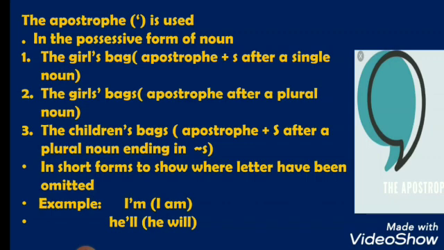The children's bag. Apostrophe S is placed after a plural noun not ending in S. Next is in short form, to show where a letter has been omitted, like I'm. Here A is omitted, so in place of A we have put an apostrophe. Similarly, he'll.